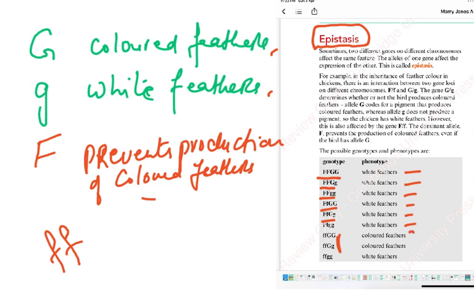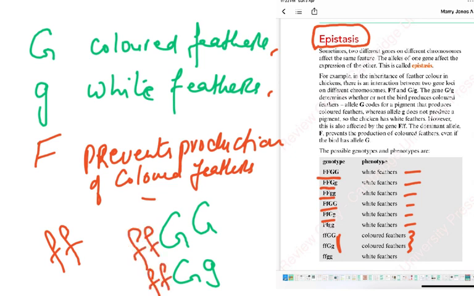So these are the two which are colored, which of course have the big G: the homozygous GG or the heterozygous Gg. But you have to have the small f's with it. Why the small f's? Because if you have the big F, it prevents the production of colored feathers. This information would be given to you in the question, and you'd have to figure this out. This is a question in which we have epistasis: the allele of one gene affects the expression of the other, and this is called epistasis.